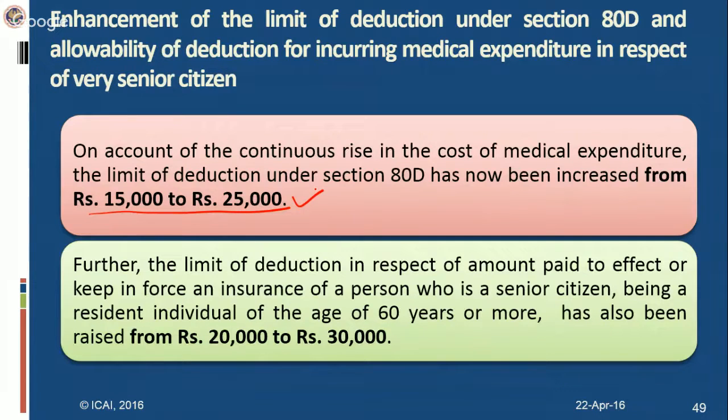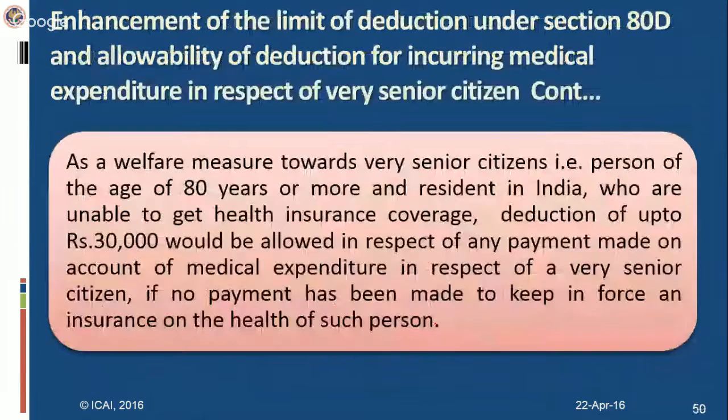And if you are taking a health insurance policy and paying in respect of a person who is a senior citizen, then that 20,000 limit will increase to 30,000. This deduction is available for an individual if he is paying for self, spouse, or dependent children. And if they are paying a medical insurance policy taken for their parents also, there is an additional deduction in respect of parents. If the parents are senior citizens, the deduction is 30,000. If the parents are not senior citizens, then a separate deduction of 25,000 is available.